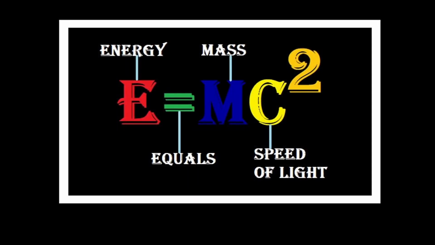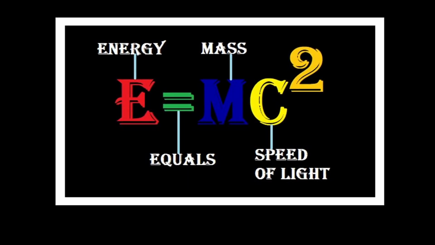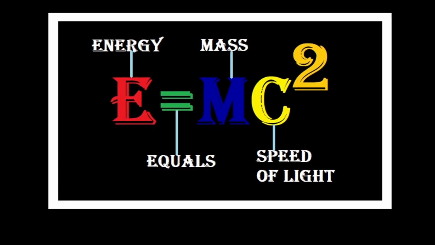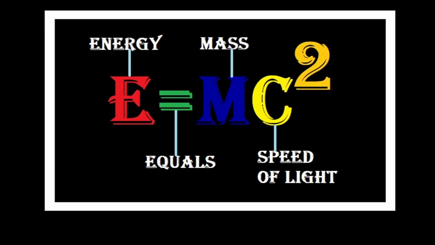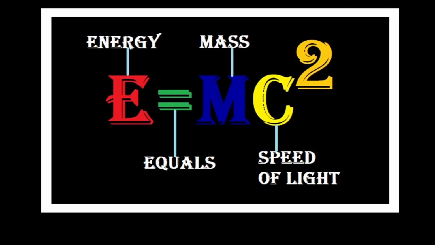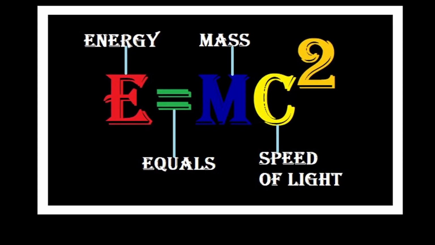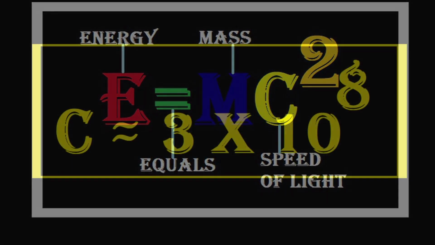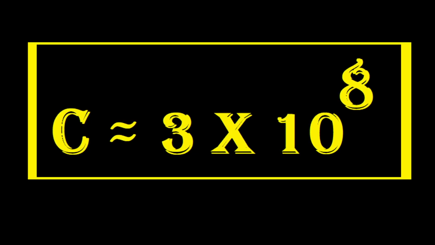Year 1905. Albert Einstein made a discovery which changed the course of human civilization forever. He discovered the famous equation, E equals mc squared. This equation explains that mass and energy are the same, and can be interconverted between themselves. It also implies a tiny amount of mass could produce a large amount of energy, as the value of c is very large, 3 times 10 to the power of 8.